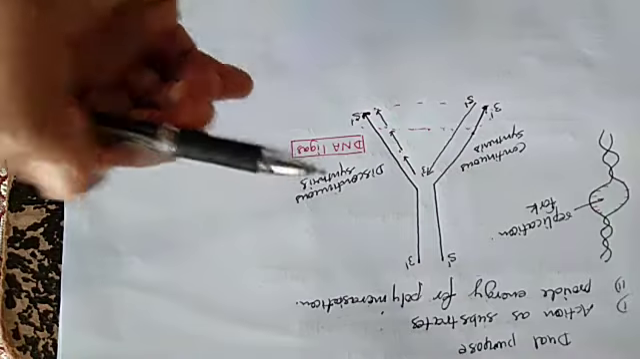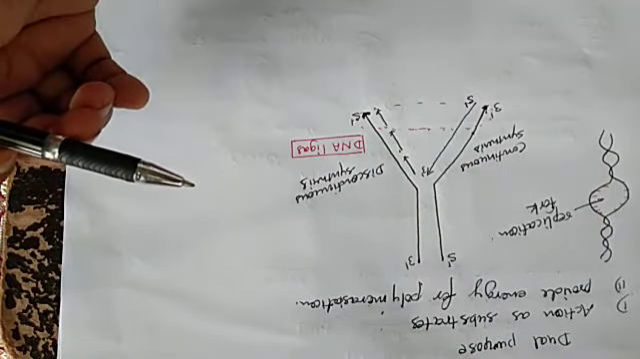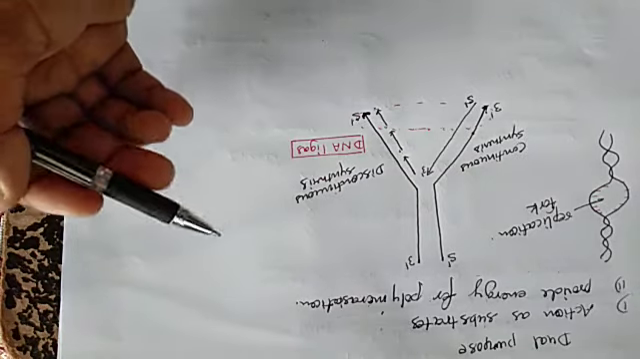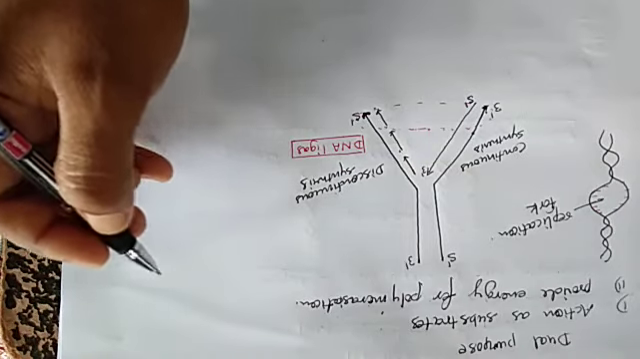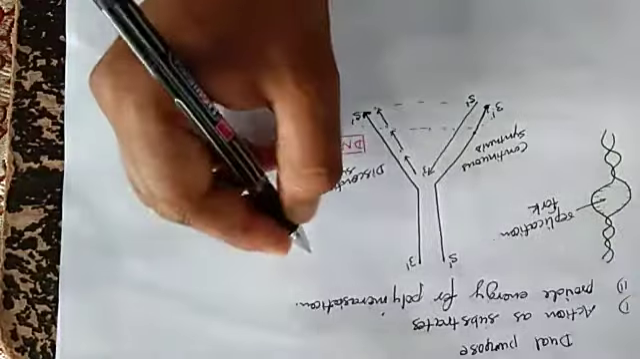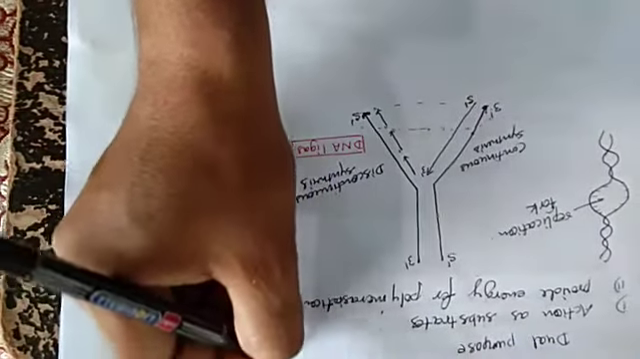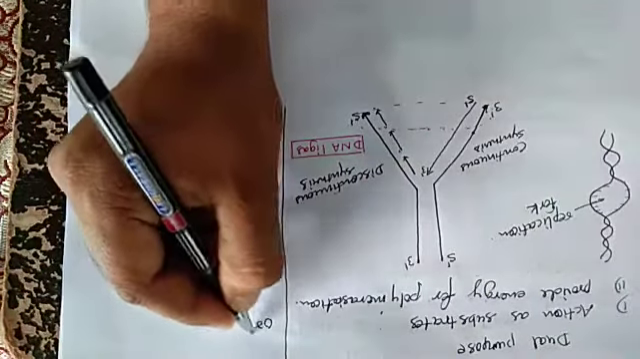There is a definite region in E. coli DNA where the replication originates. Such a region is termed the origin of replication.